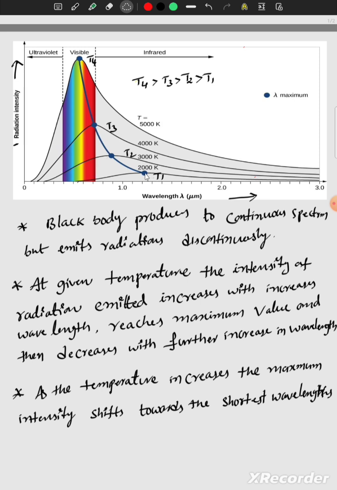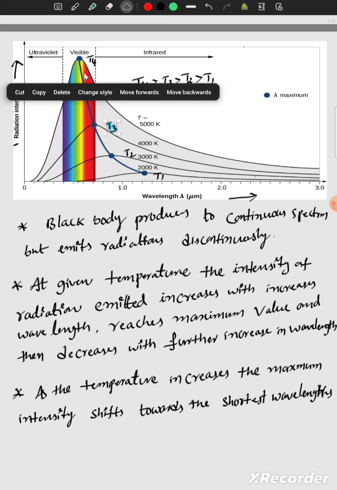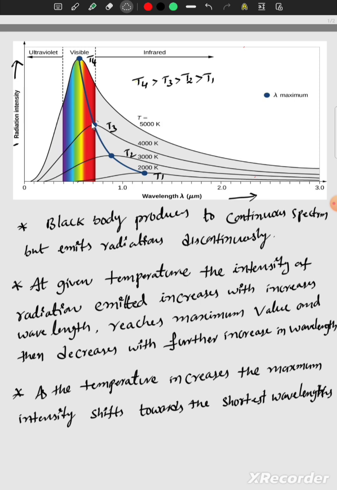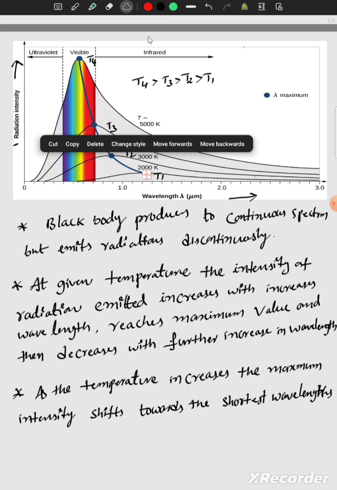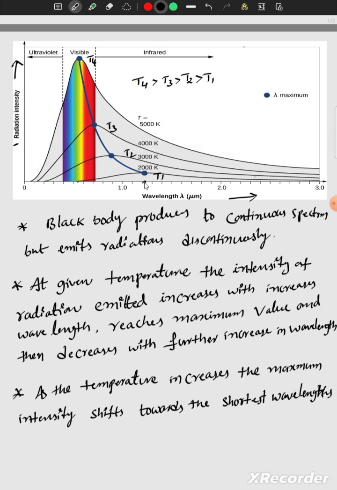When the temperature increases, this is the maximum intensity at T4, this is the maximum intensity at T3, at T2, and at T1.